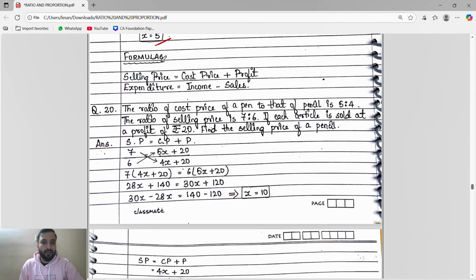Okay. Now guys, we know the formula. Selling price formula is what? Cost price plus profit, and expenditure formula is income minus sales. This is very important, guys. Keep it in your mind. See, this type of question they will ask, so we will use this formula. Selling price is cost price plus profit. See, if the question talks about selling price, cost price, profit, then we will use this formula. If the question talks about expenditure, income, sales, we will use this formula. Khatam.